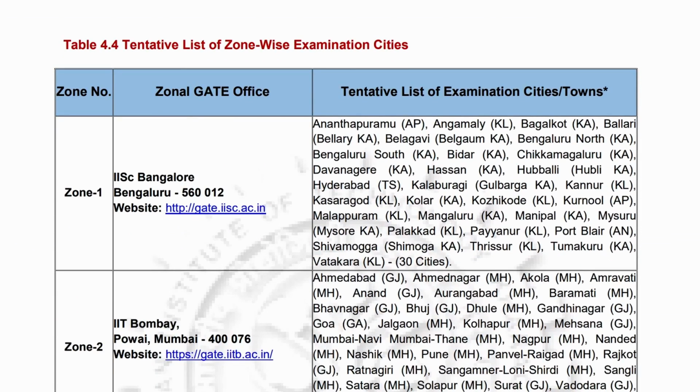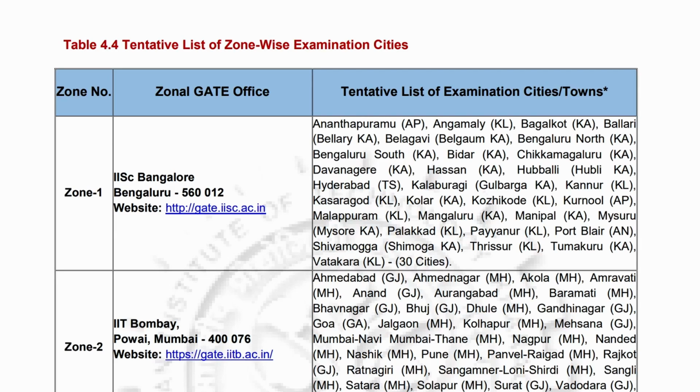Okay, so these are the zones. If you select zone 1, then these are the cities from where you can give the exam. Within cities they will tell you where you will have to go. They will not tell you that in that specific examination center, that specific college will conduct the exam, no, they will not tell you all those things. They will just tell you that if you are from Delhi, you will have to go to one specific place, like Uttam Nagar.